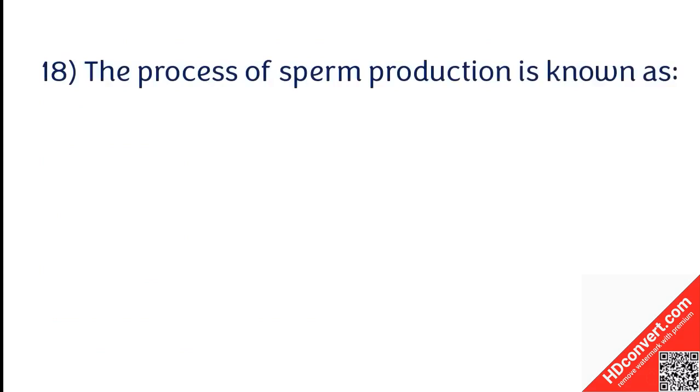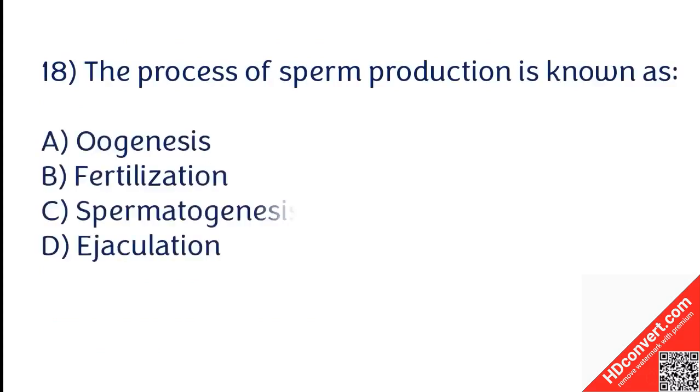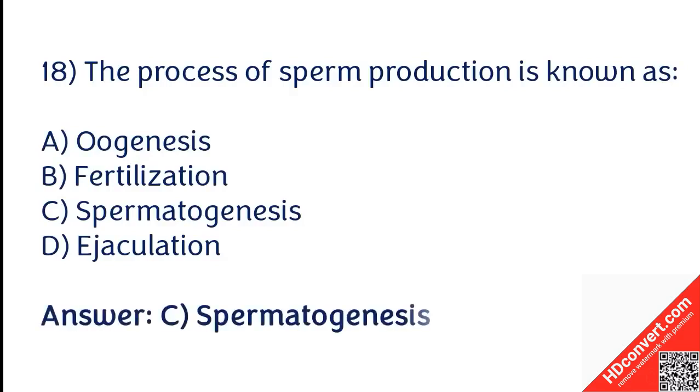The process of sperm production is known as oogenesis, fertilization, spermatogenesis, ejaculation. The correct answer is option C. The process of sperm production is known as spermatogenesis.